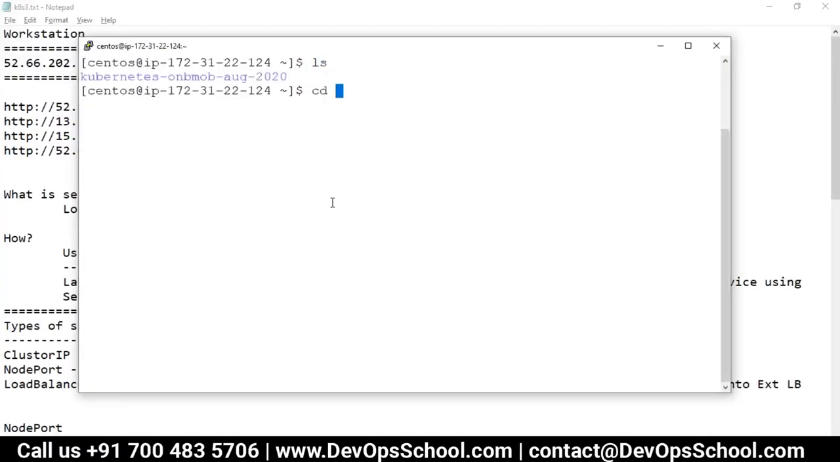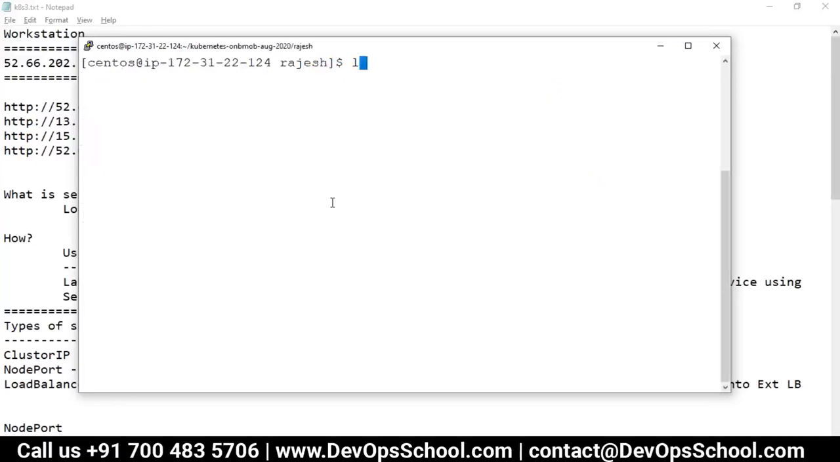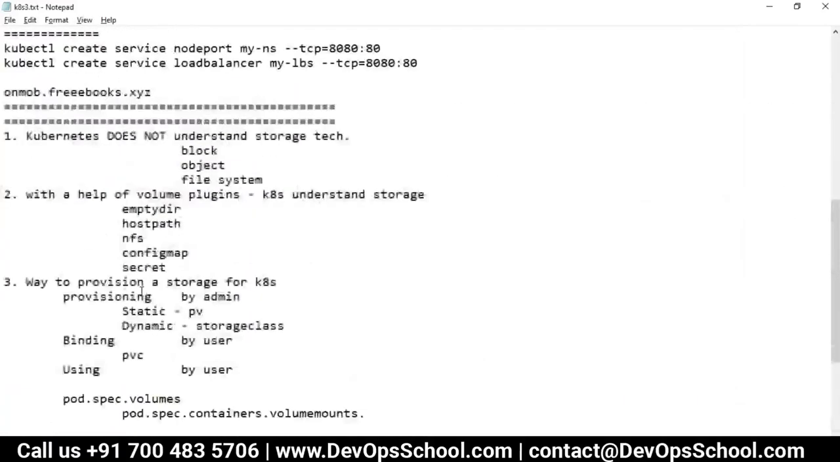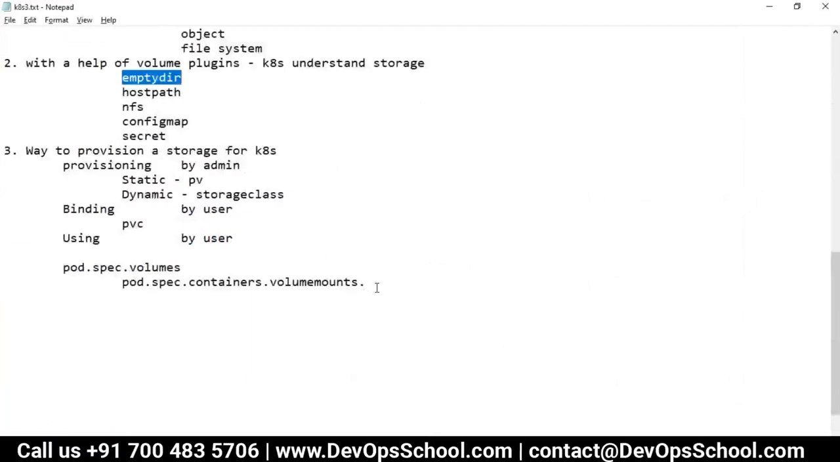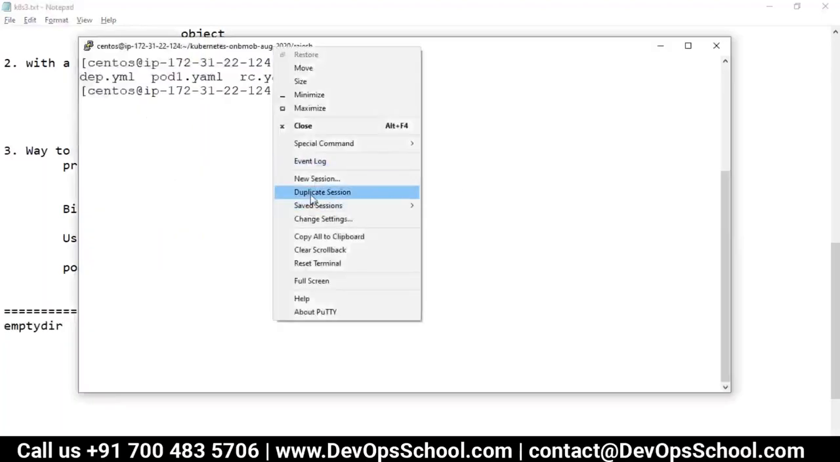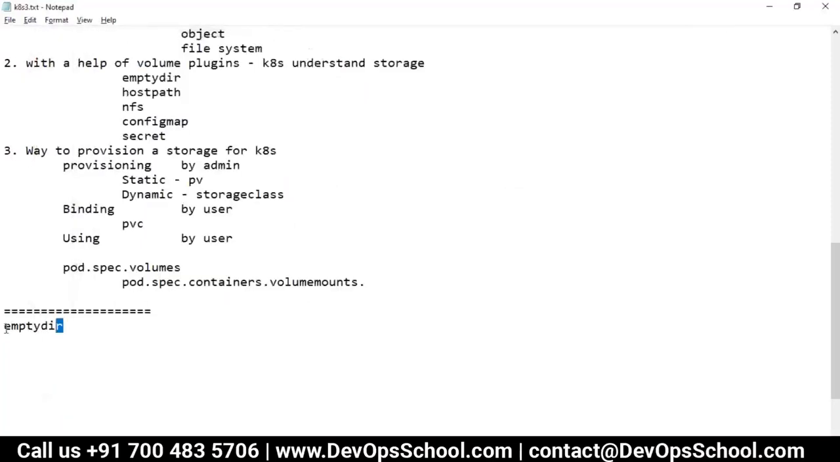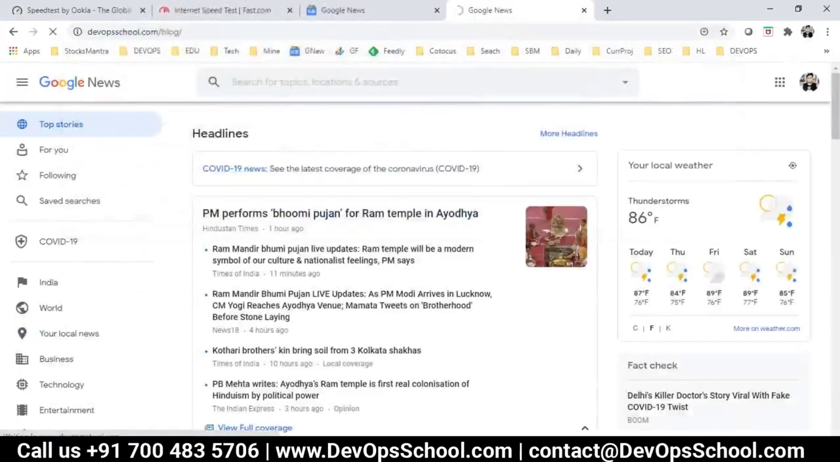Okay, guys. Now understand what I'm doing. First, I'm doing the empty dir volume, the empty dir demo. So the question is, where is the empty dir file? For that, I need sample programs. So let me copy paste.